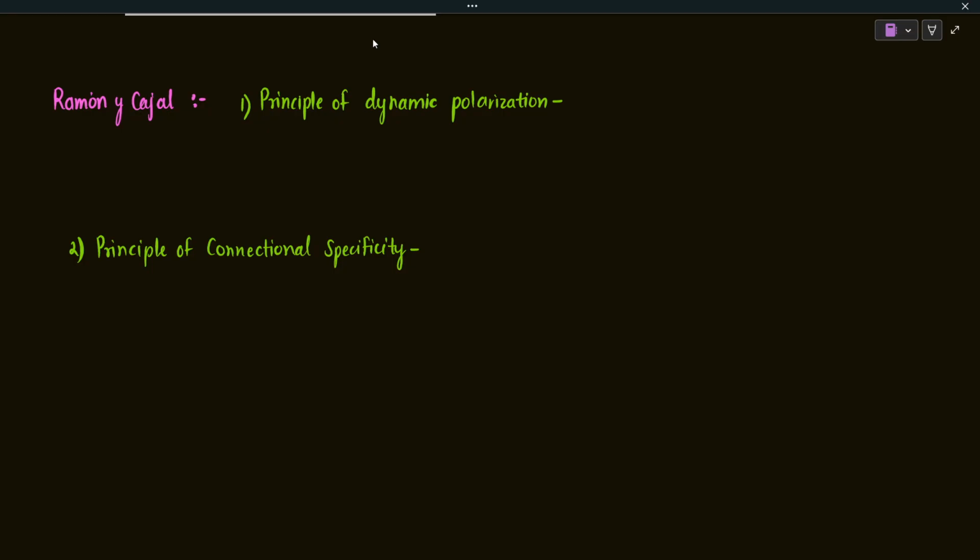The first principle was the principle of dynamic polarization, which states that the electrical signals flow in one direction in a nerve cell. They do not flow randomly in any direction. There will be one single direction which is followed for nerve impulse conduction. That is what is known as the principle of dynamic polarization.